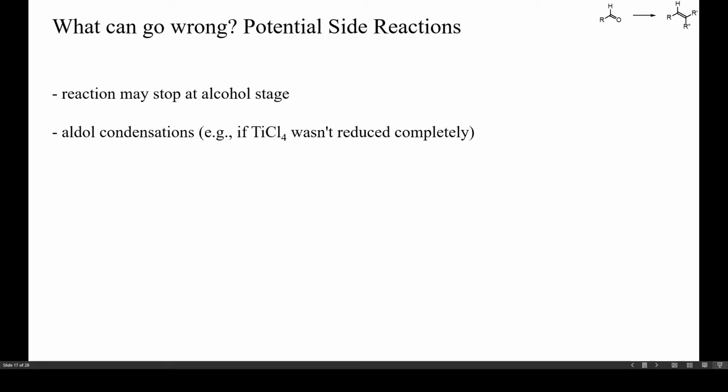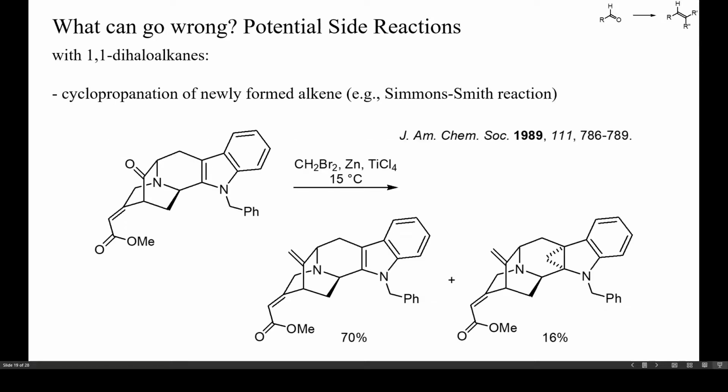Then, under basic or acidic conditions, enolizable aldehydes readily oligomerize and aldol condensation products will often be formed. If in a McMurry coupling too little reducing agent was used, unreacted titanium tetrachloride will strongly promote aldol condensations. Sometimes sterically shielded aldehydes are just reduced by carbon nucleophiles via single electron or hydride transfer. In olefinations with geminal dihaloalkanes, one potential side reaction is the cyclopropanation of the product.